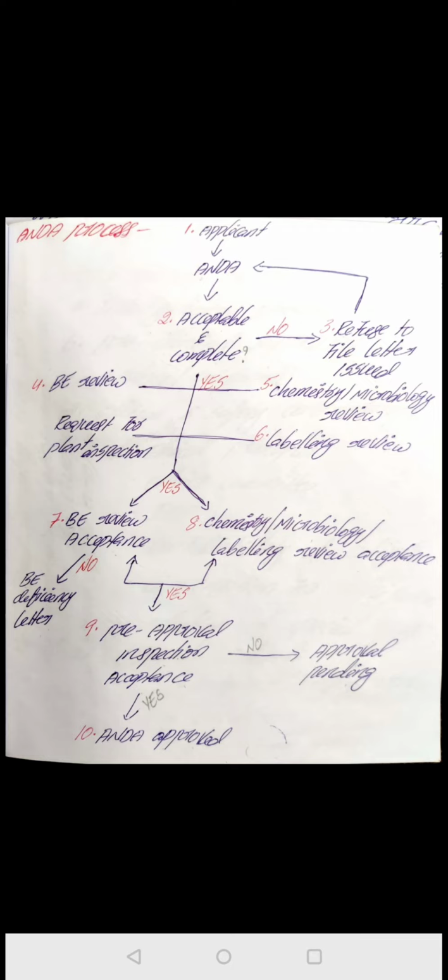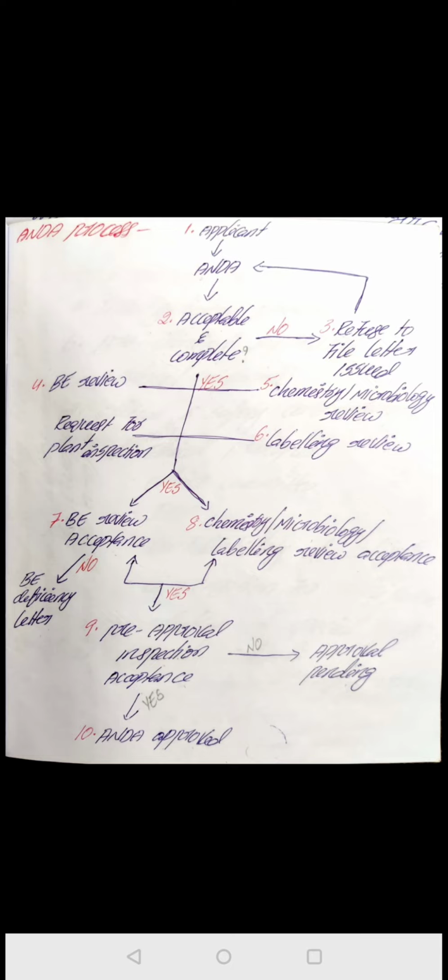Okay, the tenth one is ANDA is approved. The ANDA is approved after all components of the application are found to be acceptable. This means all components: bioequivalence, chemistry portion, microbiology portion, labeling portion and the manufacturing portion. If all the components are found to be good, then the approval letter is issued to the applicant. After approval, the applicant can manufacture and market these generic drugs. This is all about the ANDA process.